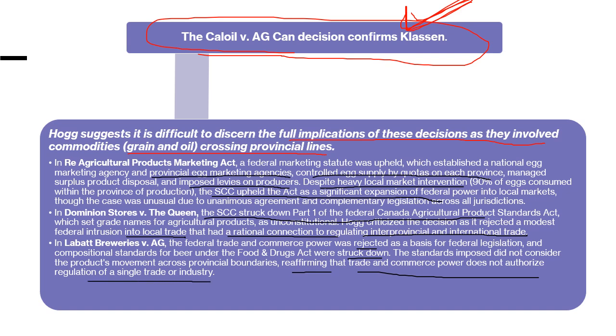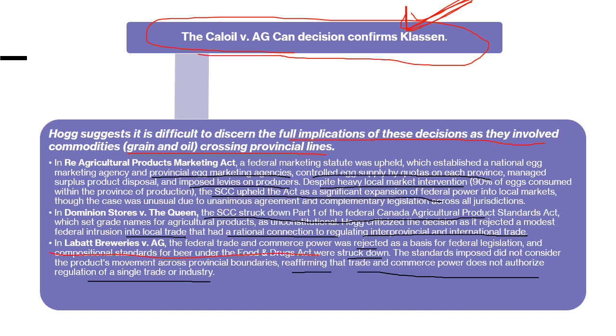So the standards that were set were related to only one province. These standards did not consider the overall national, across-provincial-boundary rules, regulations and requirements. So basically, this act did not follow the national, federal characteristics overall. That is why the authority to put forth compositional standards for beer under the act was struck down, held